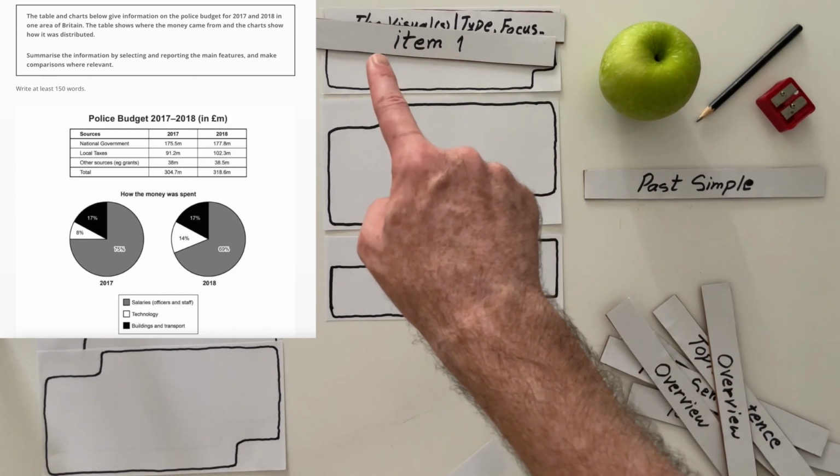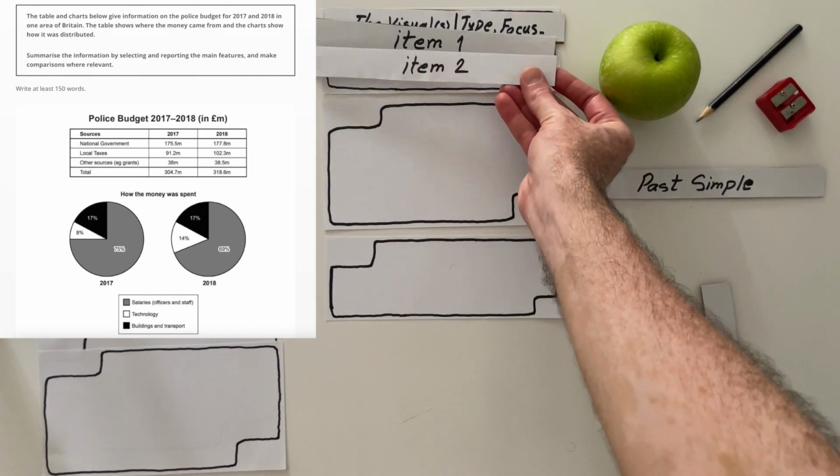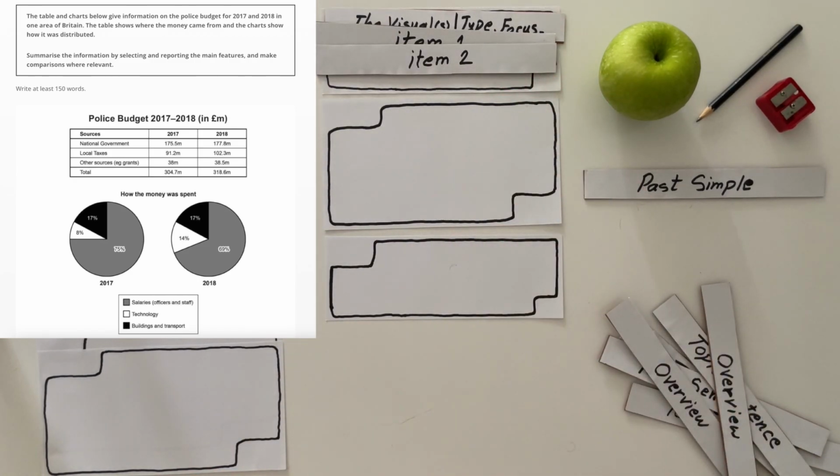That would be about the very first item, which is your table. The second item, the second visual, is your pie charts. Now let's look at the pie charts. The pie charts, the type of visual, show how the budget was allocated or spent, or how the police spent the money.